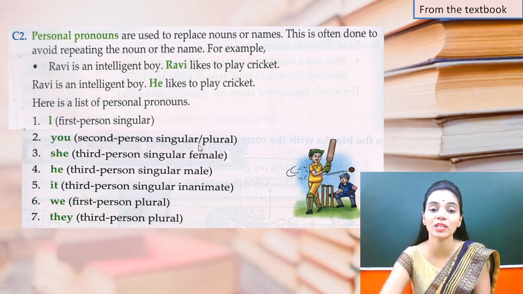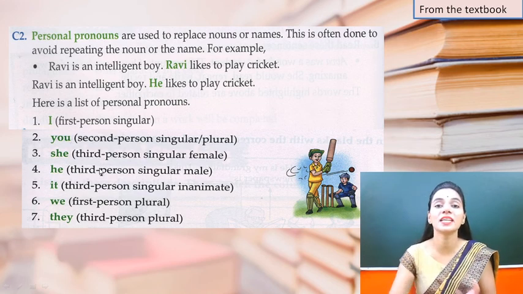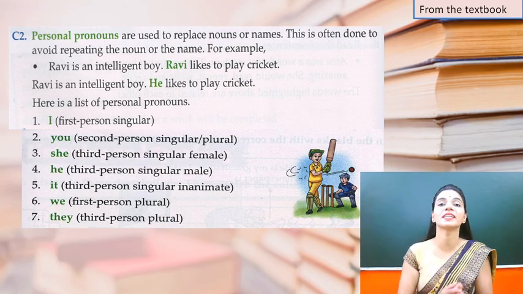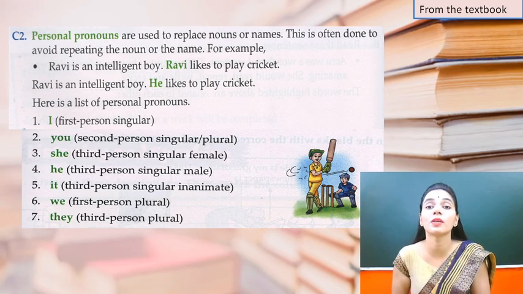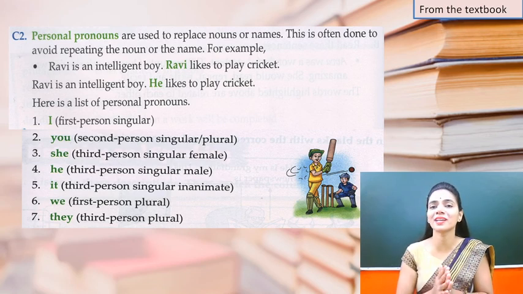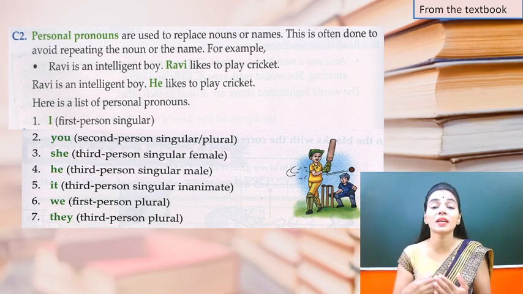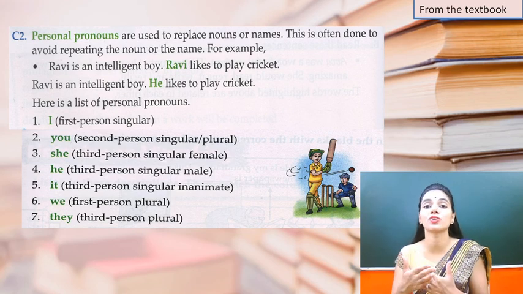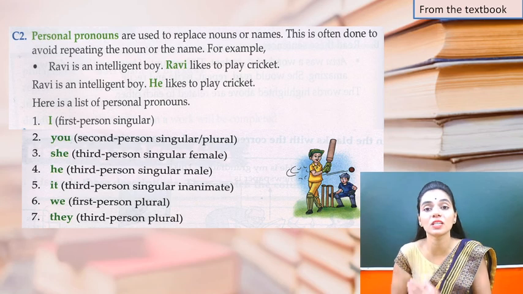So he likes to play cricket and he is a clever boy. He stands first in the class. Many things I can tell about Ravi by using the pronoun he. So the pronouns are really interesting. They make our language easy. They help avoid repetitions. Okay, see, Ravi is a small name.